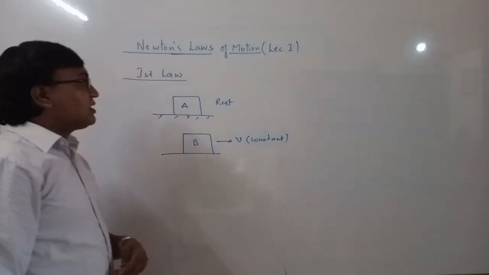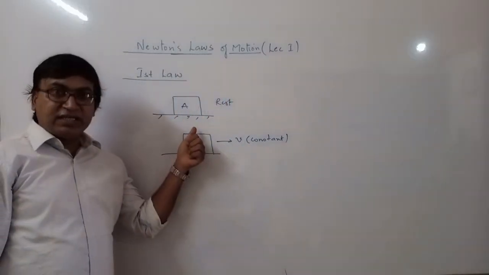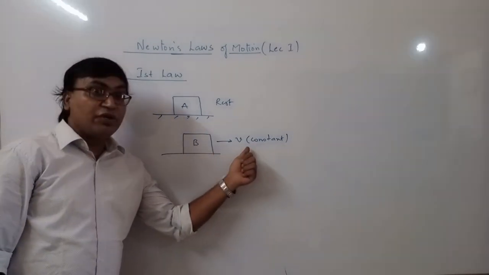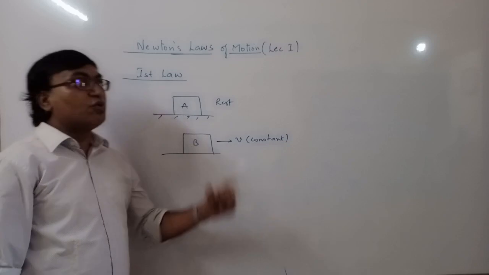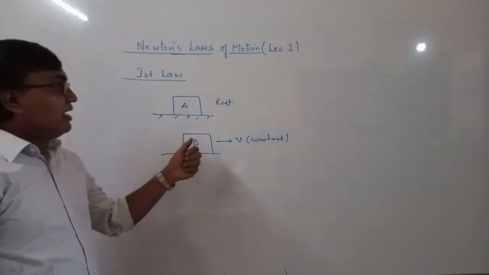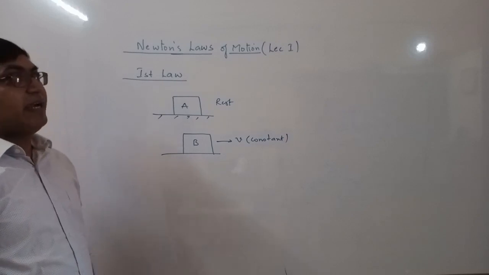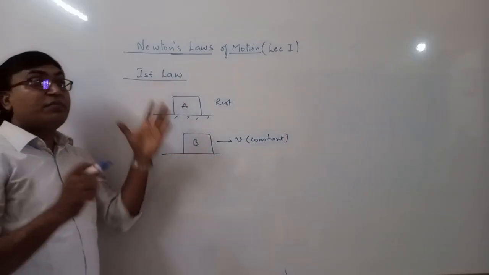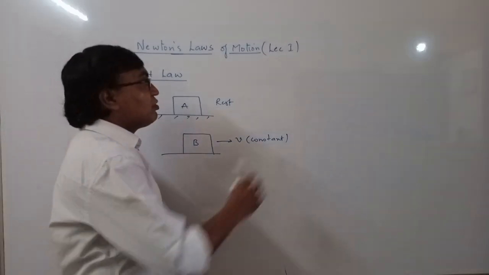This first law can be stated as: if a body is at rest, it will continue to be at rest. If a body is moving with uniform velocity, it will continue to move with uniform velocity until and unless a net external force is applied. So from Newton's first law, we can draw some conclusions. What is the conclusion?